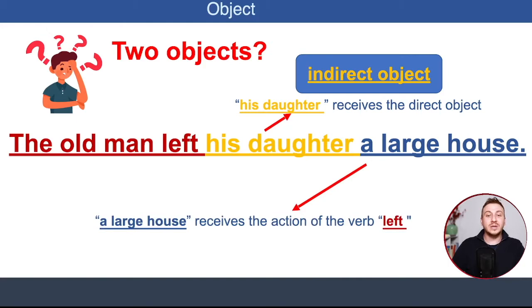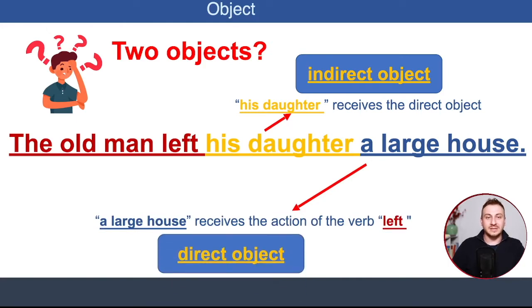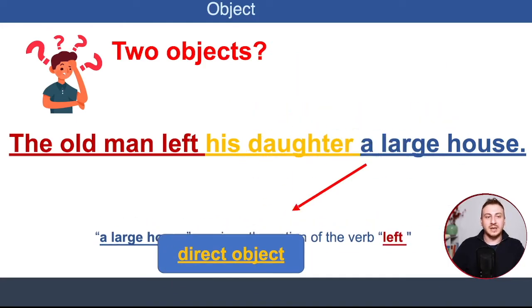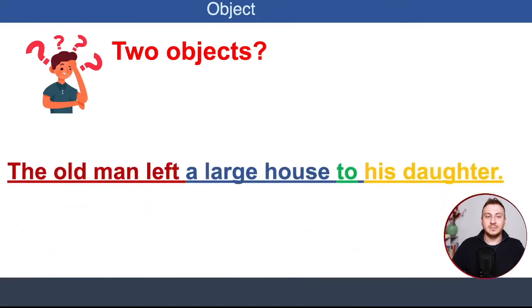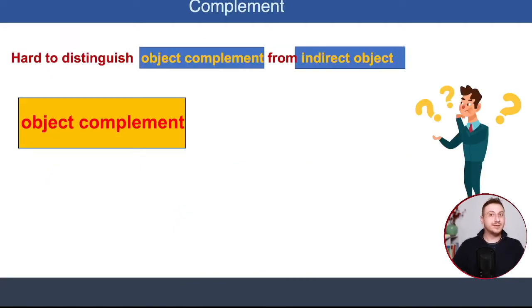Now, again, we can change the order of the sentence. For example, we can say, the old man, subject, left, verb, a large house, direct object, and we use preposition to his daughter. Now, sometimes it is hard to distinguish between object complement and indirect object.